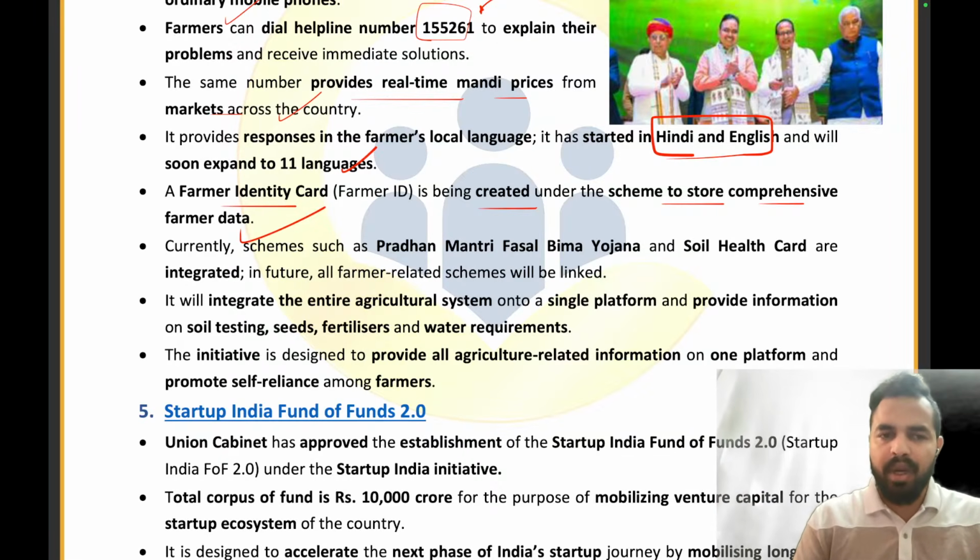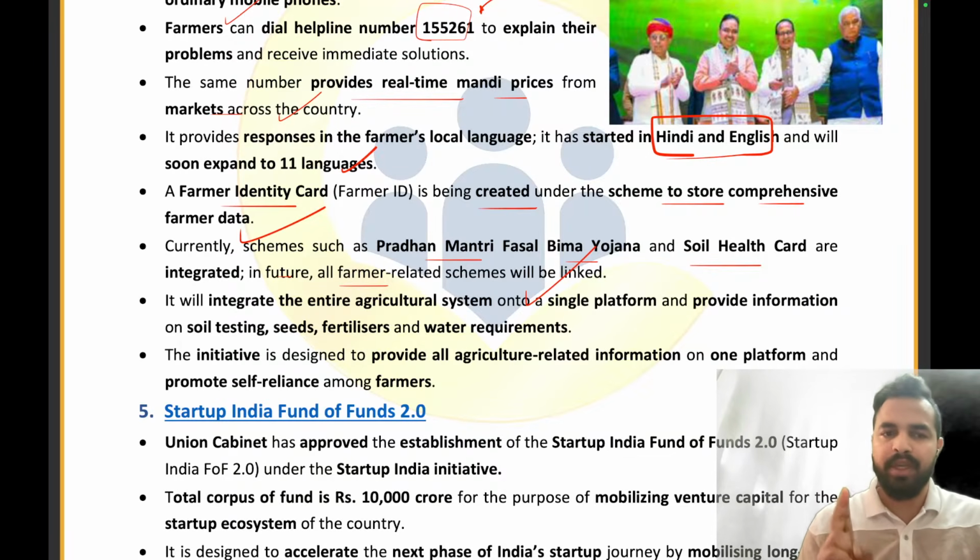Clear? For now, there are different schemes which are being integrated with this Bharat Vistar scheme, that is the Pradhan Mantri Fasal Bima Yojana and soil health card, which are integrated. In the future all farmer related schemes will be linked. So अभी के लिए दो schemes को यहाँ include किया, that is the प्रधानमंत्री फसल बीमा योजना and soil health card.